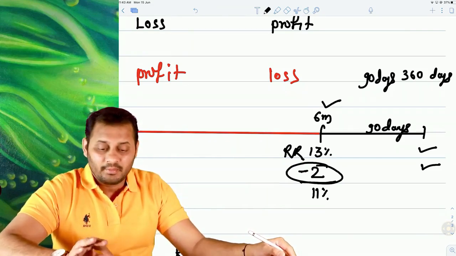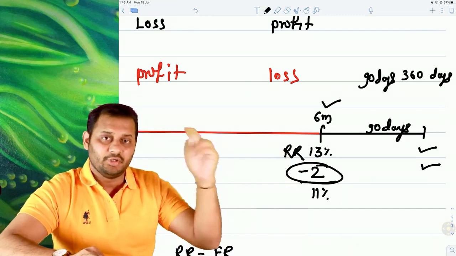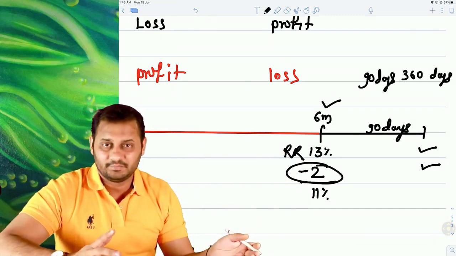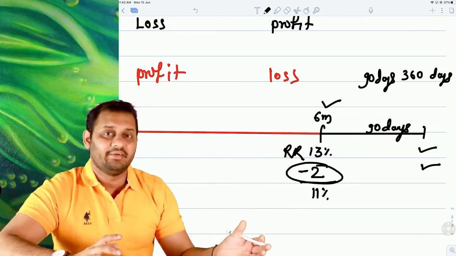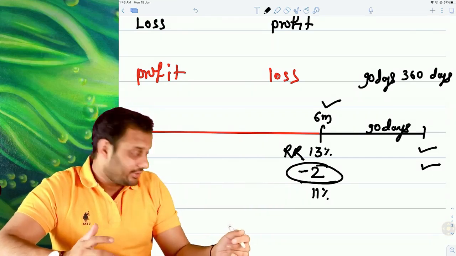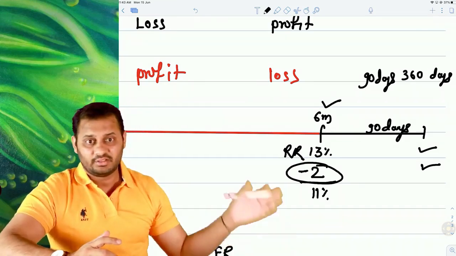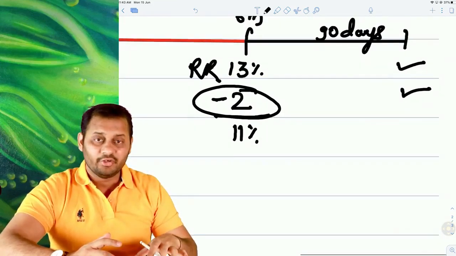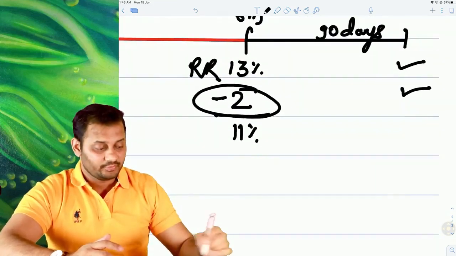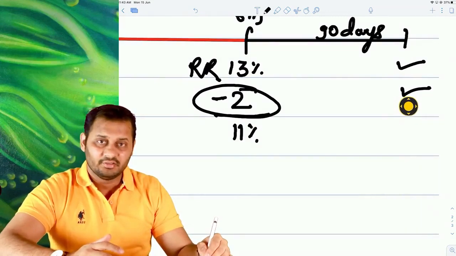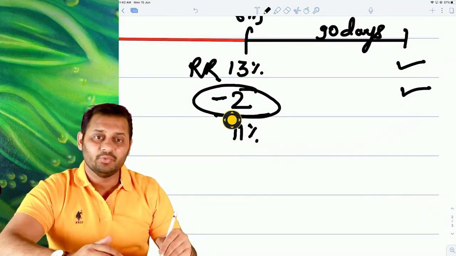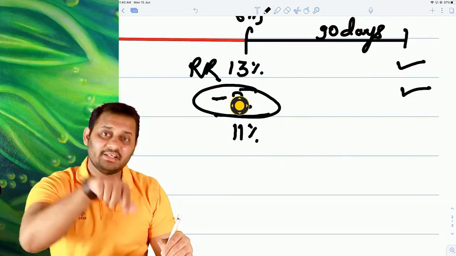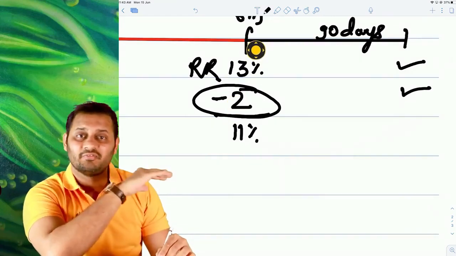Right? But because both of us calculated, we can easily calculate the profit or loss on this date itself. So instead of paying you the 2% later, I will pay you the 2%'s present value on this date itself and finish the contract.